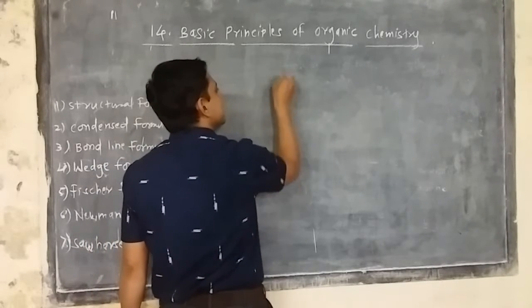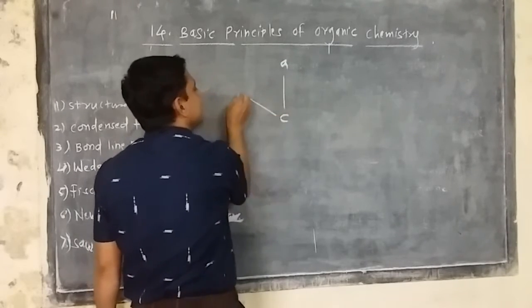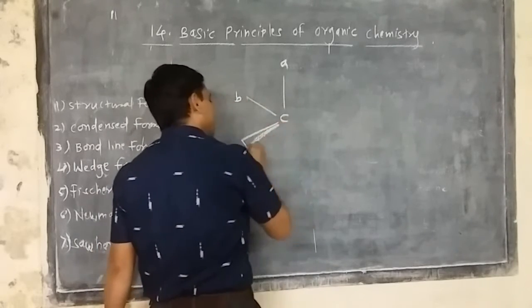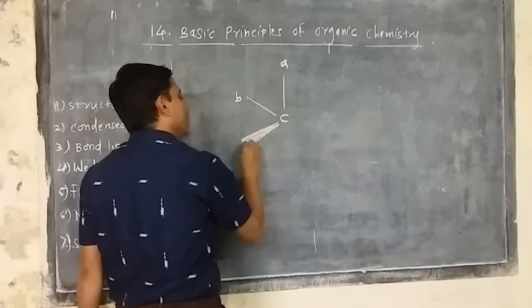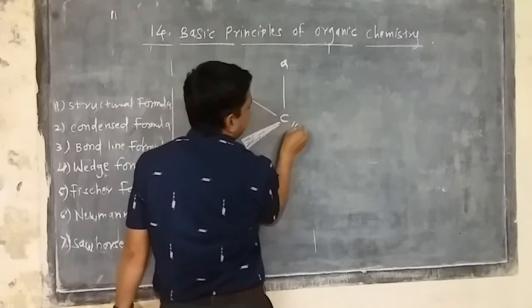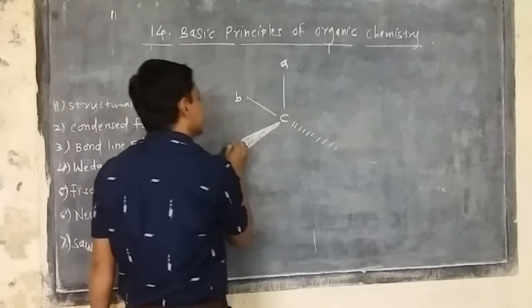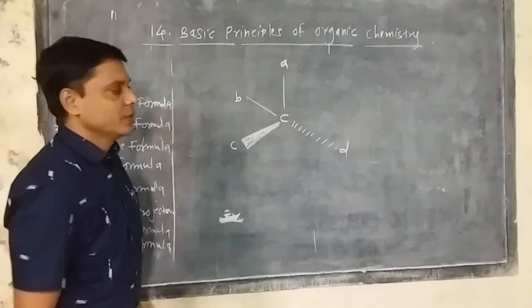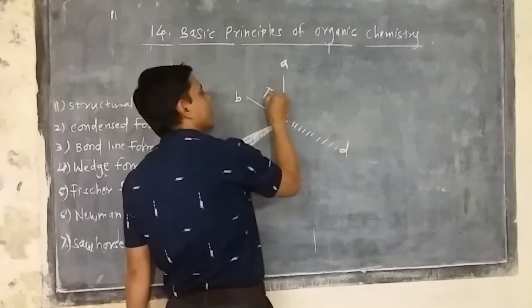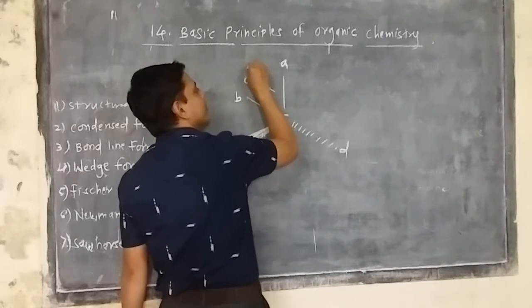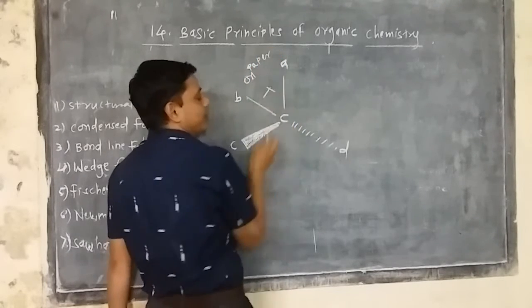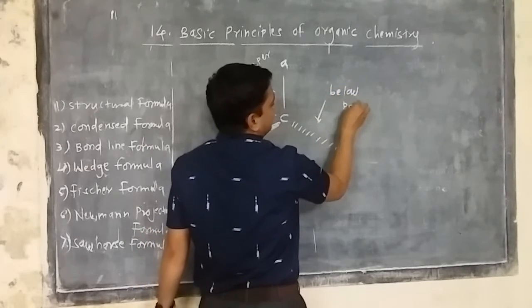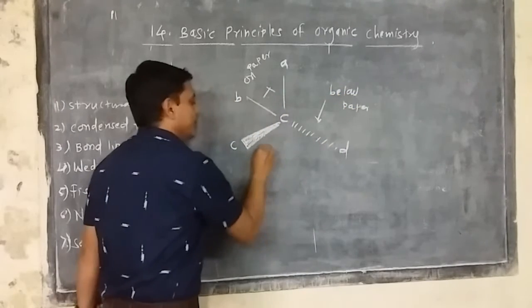So suppose I can say this Ca, then this Cb, and say that this can be represented by such a way. So suppose this is a C atom and this is a D atom. Say that these two rough lines are on the paper. This line shows below the paper, and this is above the paper.